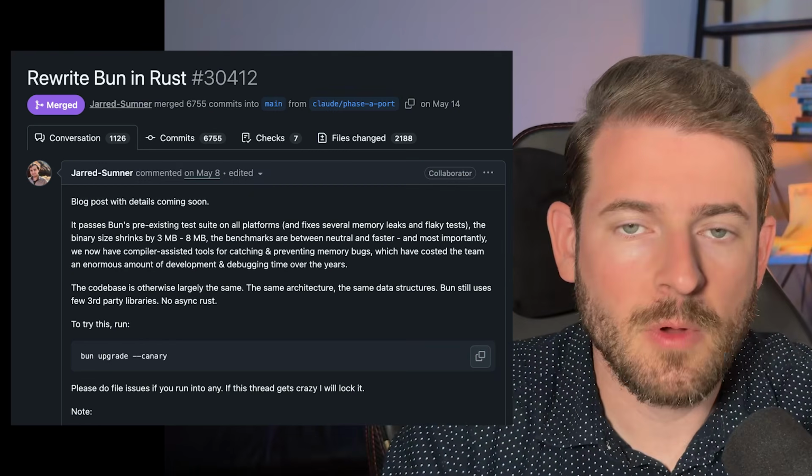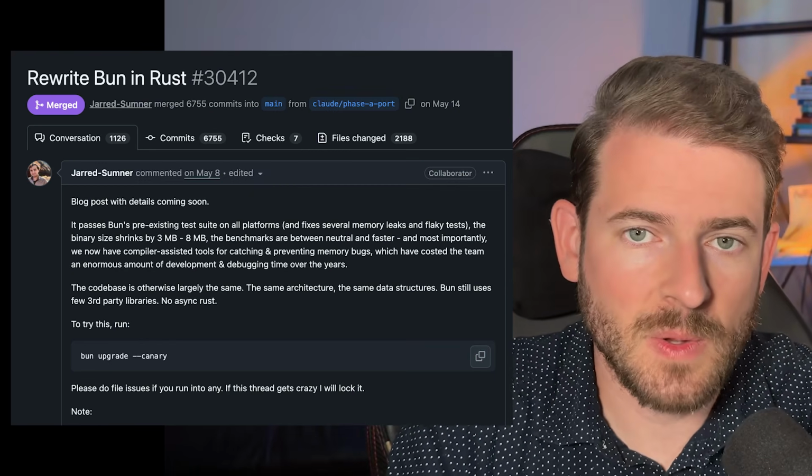So a couple weeks ago, Bun had a massive code rewrite where they rewrote all their code from Zig into a programming language called Rust. And there were a lot of benefits as to why they mentioned this rewrite was necessary. I think it was over like 1,000,000 lines of code changed, and they did it in a couple days, basically just letting Claude Code run in a loop. But I don't want to talk about Bun.